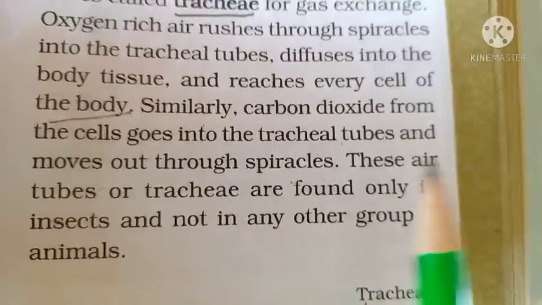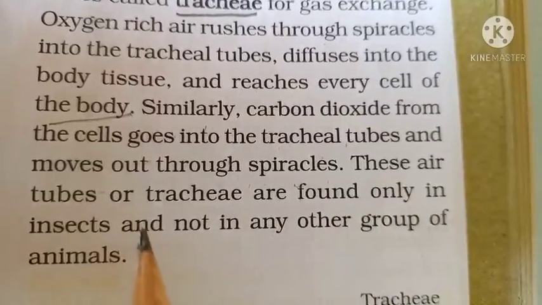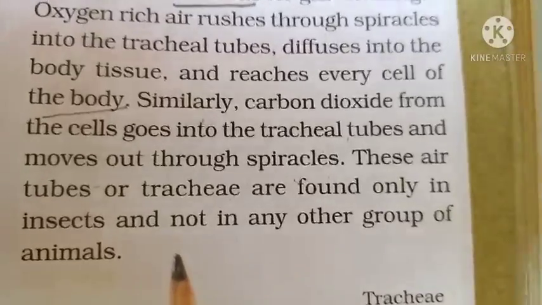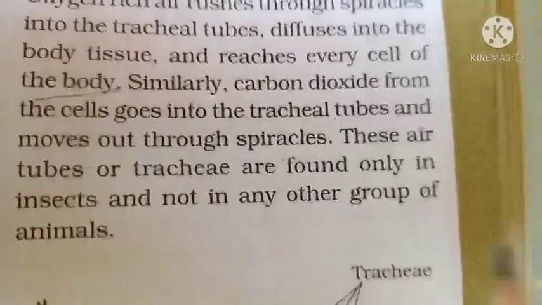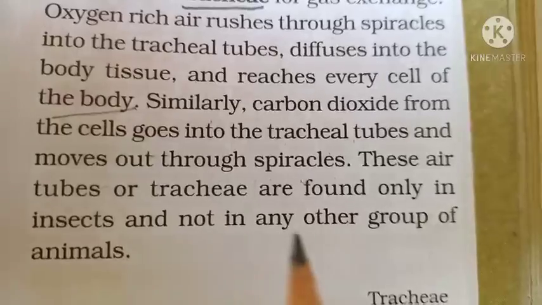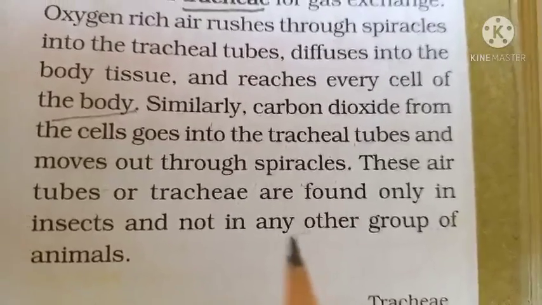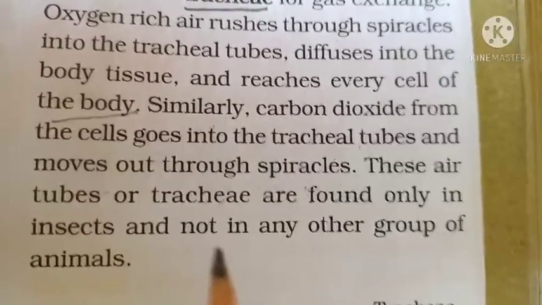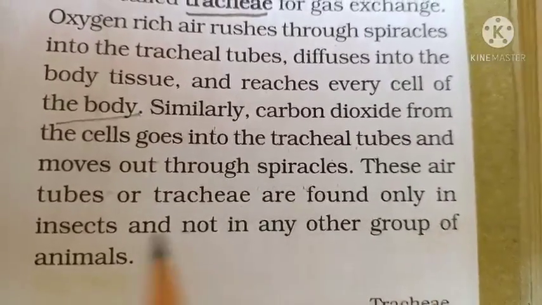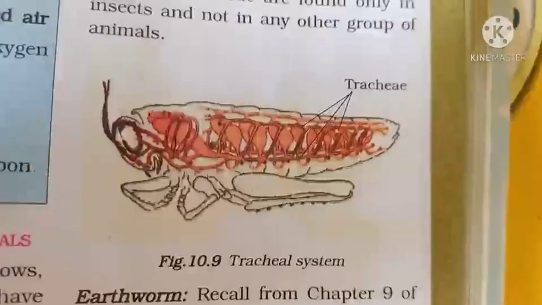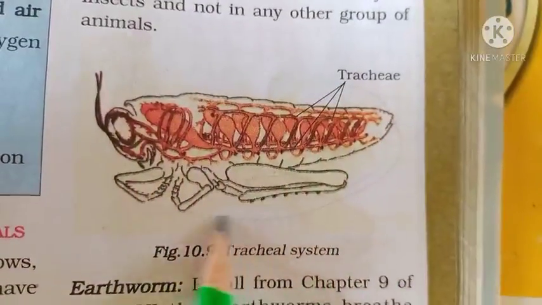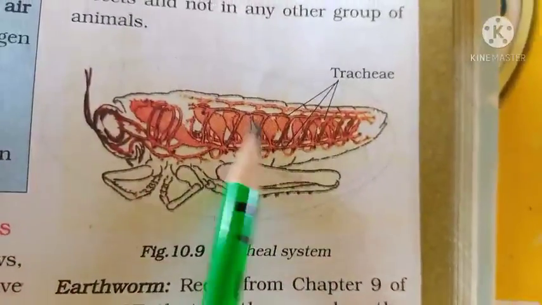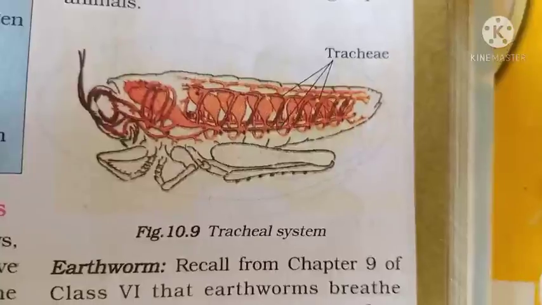These air tubes, or tracheae, are found only in insects. This type of breathing system is not there in any other group of animals. Spiracles and tracheae make up the tracheal system of insects. Like the cockroach, other insects also have this system.